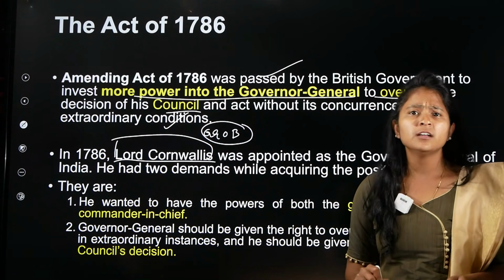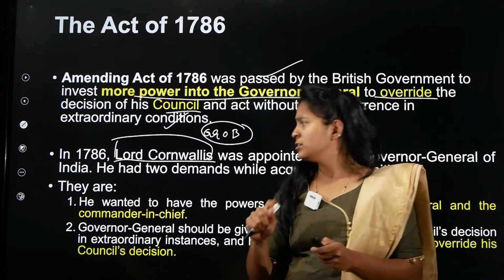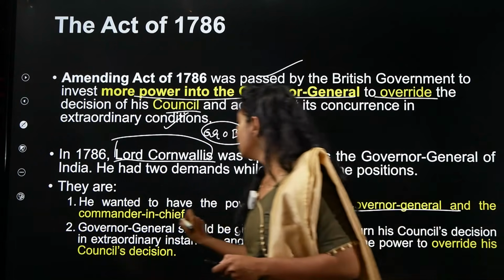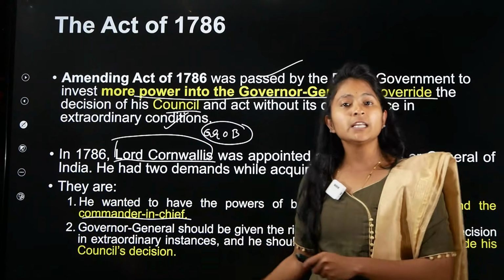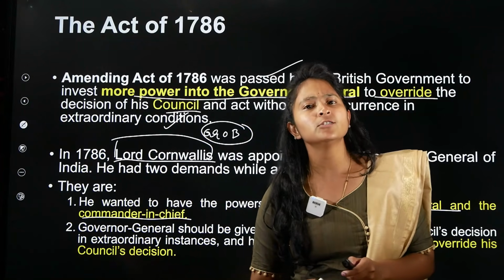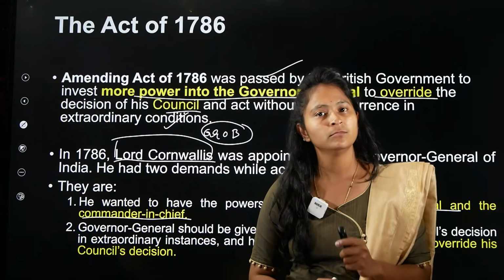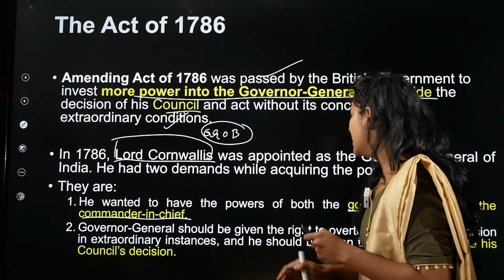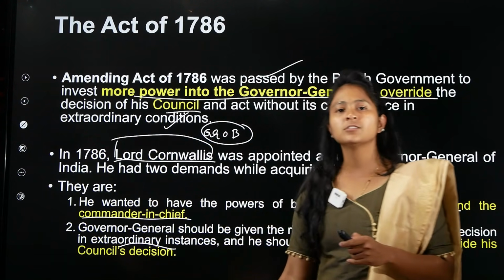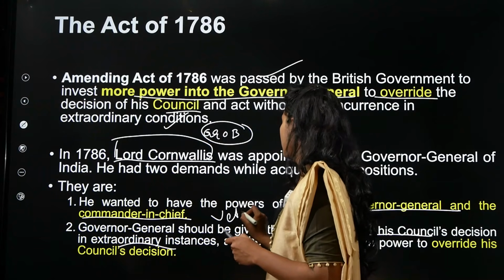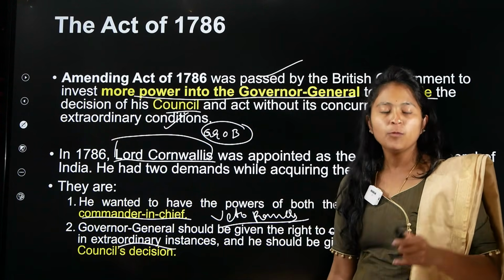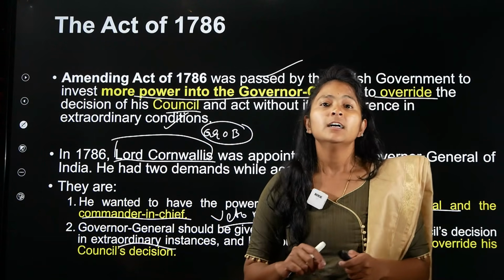Now see, what happens here is Lord Cornwallis says that he wants two conditions. One of the conditions is that he wanted to have the powers of Governor General and the Commander-in-Chief. So in this act, Cornwallis himself is the Governor General of Bengal, and he himself is the Commander-in-Chief. Not just that, he said that he should be given the power to override the council's decision. Here he is talking about veto powers. I hope this act of 1786 is clear.